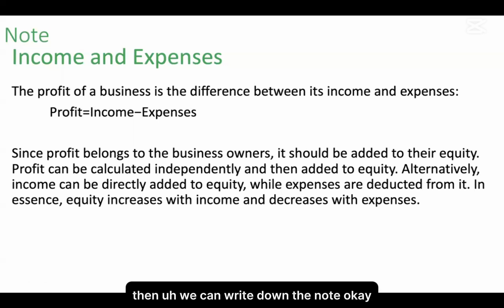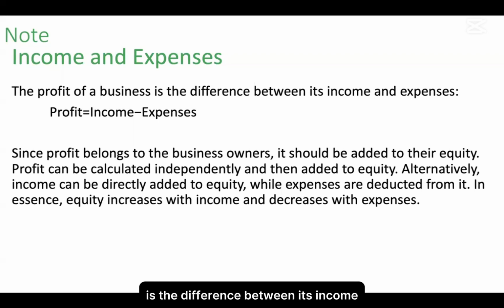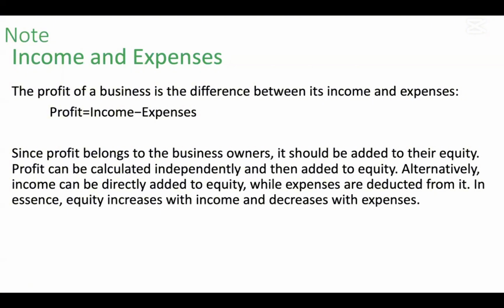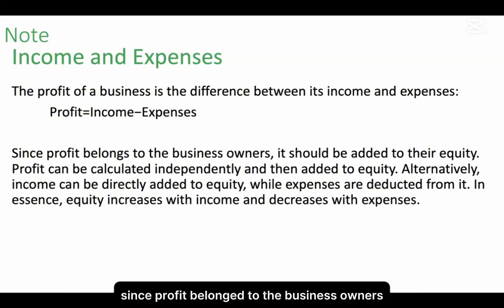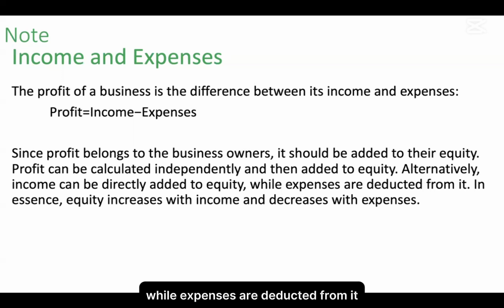Then we can write down the note. Below that, the profit of a business is the difference between its income and expenses. Profit is equal to income minus expenses. Since profit belongs to the business owners, it should be added to the equity. Profit can be calculated independently and then added to the equity. Alternatively, income can be directly added to the equity, while expenses are deducted from it. In essence, equity increases with income and decreases with expenses. So take a couple of minutes and write this.